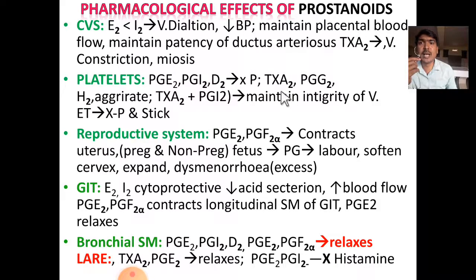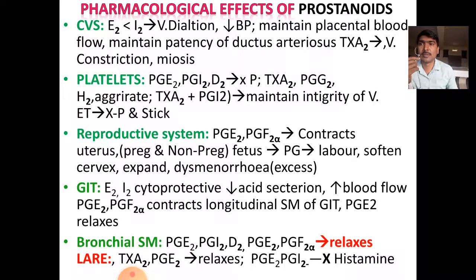Thromboxane A2 and PGG2 and H2 promote the aggregation of platelets. Thromboxane A2 with PGI2 maintains the integrity of the vascular endothelium and also prevents platelet adhesion to the vascular endothelium during the migration of white blood cells.